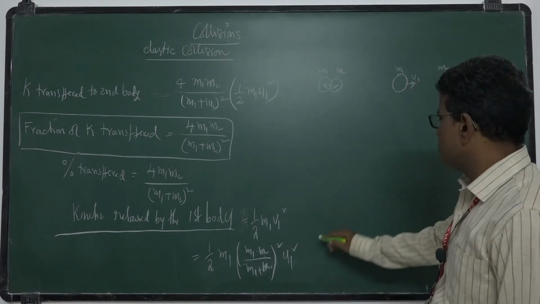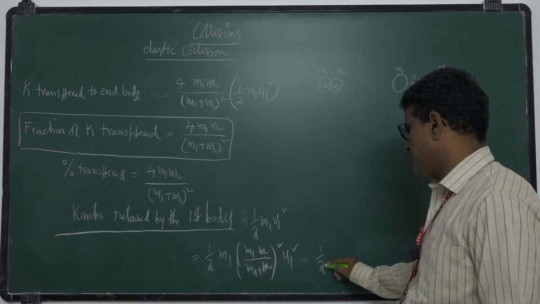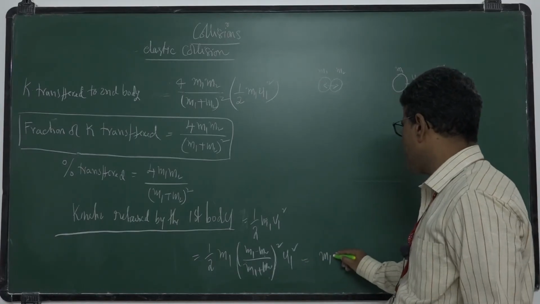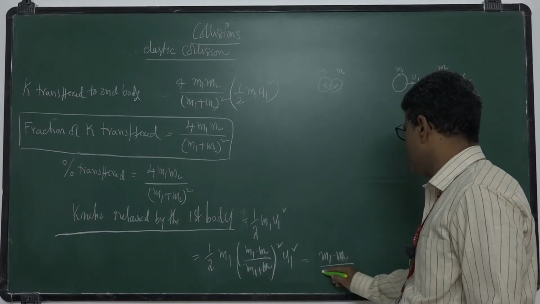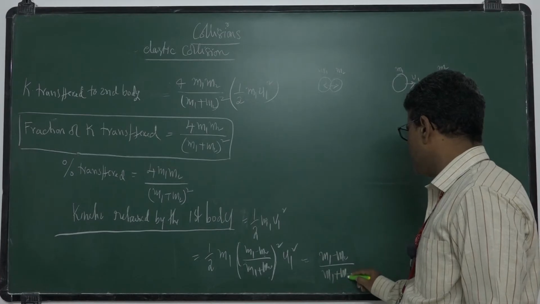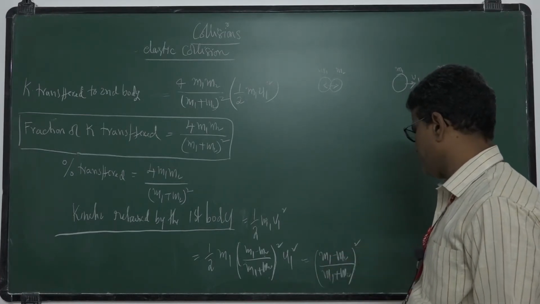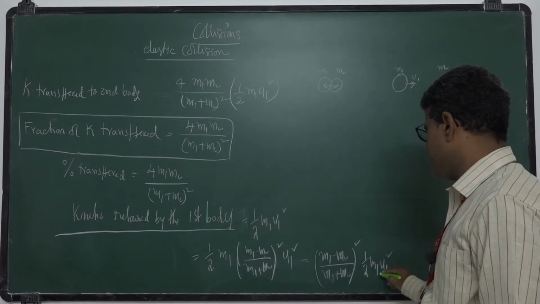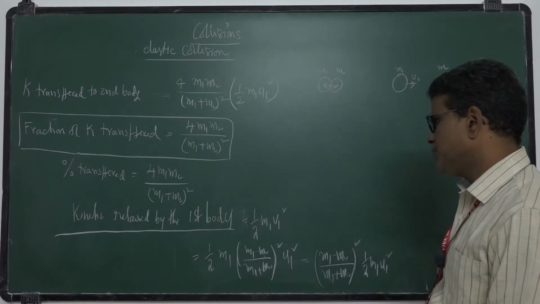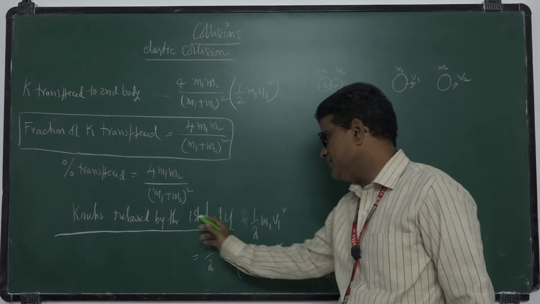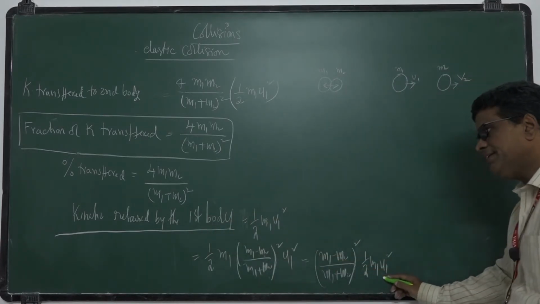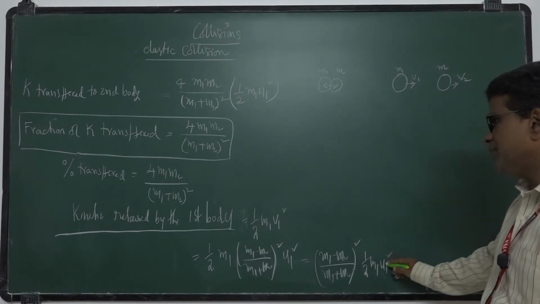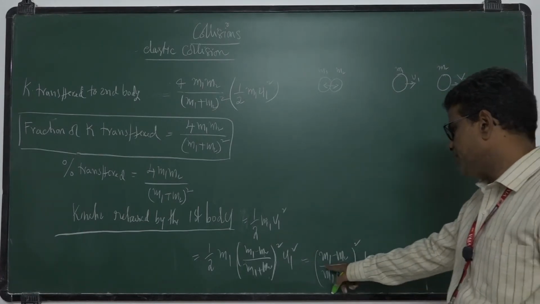This can also be written as m1 minus m2 by m1 plus m2 whole square into half m1 u1 square, that is the initial energy. If you want a fraction, divide the kinetic energy retained by the first body by the initial total energy, half m1 u1 square.